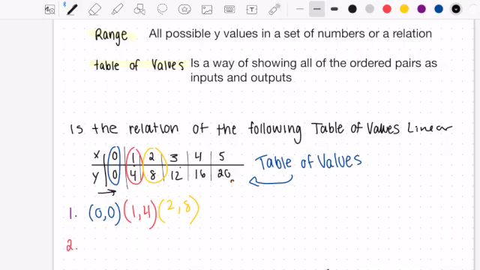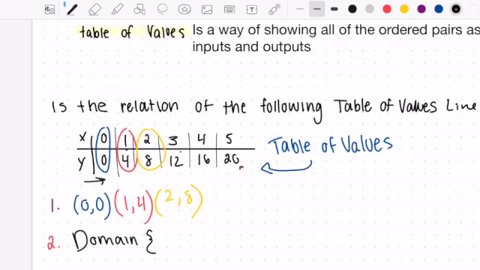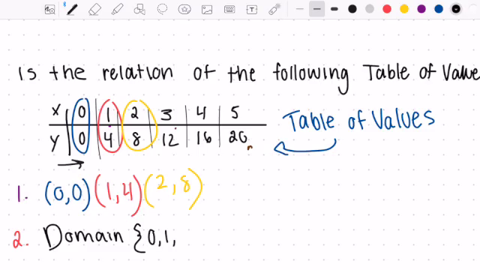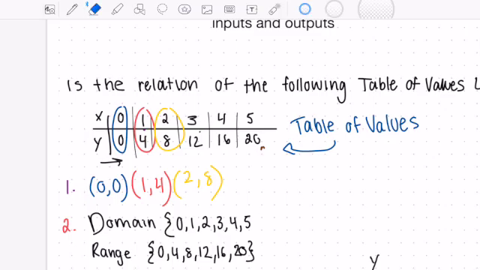The next thing that we're able to do is find our domain and range. And so domain is all of our possible x values. And so in this situation, we would write domain, and then we're going to put these squiggly brackets because these are individual points. They are not connected. They're not continuous. We call them discrete. And so these would be the numbers 0, 1, 2, 3, 4, and 5. And then the range, which is all possible y values, would look like this: 0, 4, 8, 12, 16, and 20. So those are all possible y values.